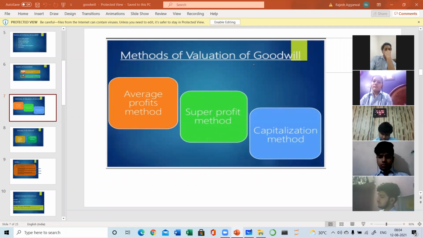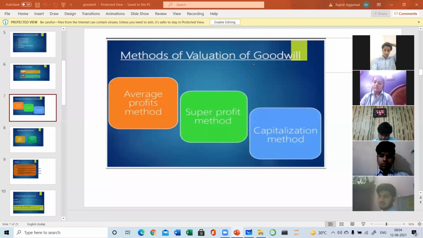Clear? So whenever we will be doing all these chapters, in every question of all these chapters, you need to evaluate the goodwill. Now the question arises how the evaluation of the goodwill is done. So there are three methods: average profit method, super profit method, and capitalization method, by using which we can evaluate the goodwill. And the answer will be different in all the methods. Now, which method you have to follow? It will be clearly mentioned in the question which method is to be followed.